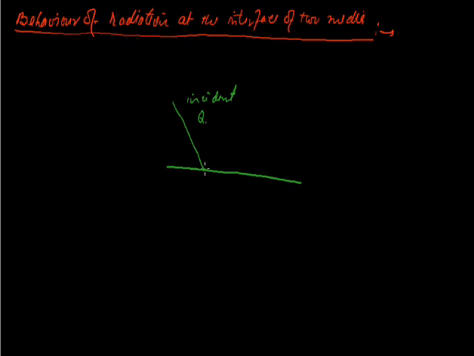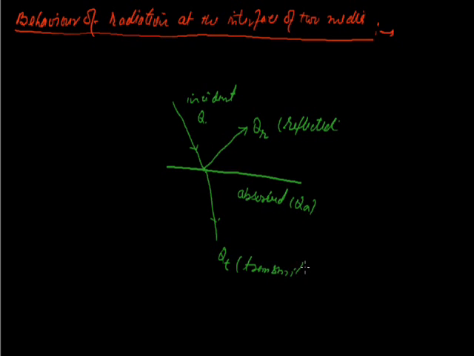Suppose this is Q. At the point of incidence, this is divided into three parts. Some part of Q moves to the second medium, Q transmitted, QT, and the rest is absorbed, QA. Some is reflected, some is transmitted. When sunlight falls at the interface, it is divided into three parts.